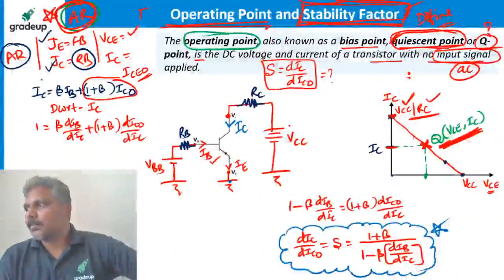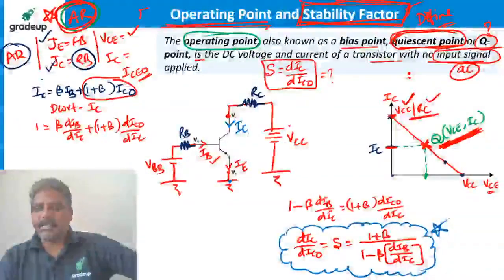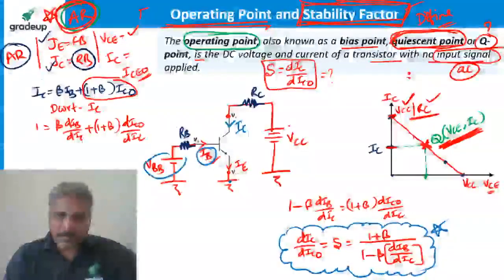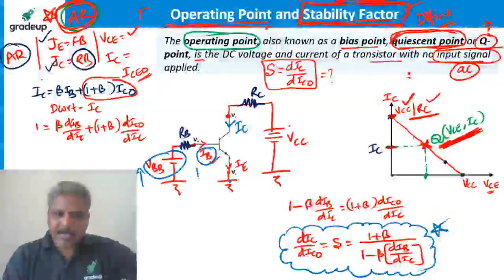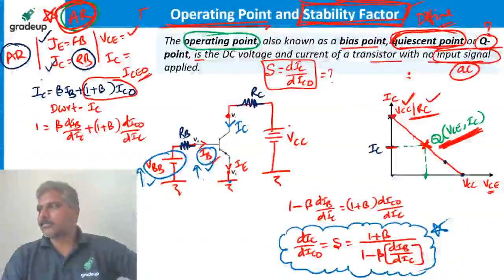Sir, can you repeat the stability factor? IB is constant, right, sir? IB is not constant. IB depends on VBB. If VBB changes, IB also changes. If VBB is constant, IB is also constant.